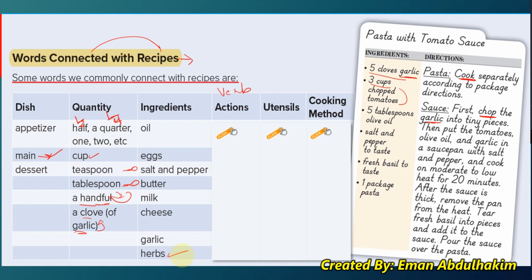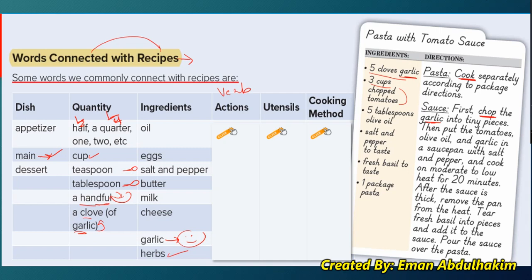Like rosemary, right? It's an ingredient. Like basil, it's an ingredient. Garlic. Okay, when we eat lots of garlic, do we have to brush our teeth? Of course you do. Then we have cheese, milk, butter, salt and pepper.